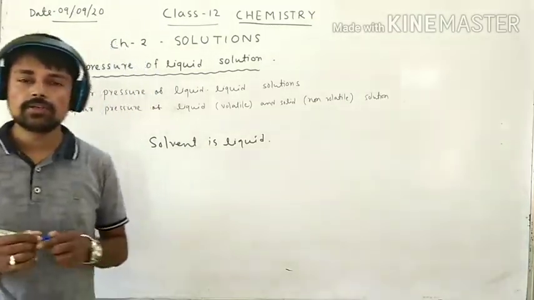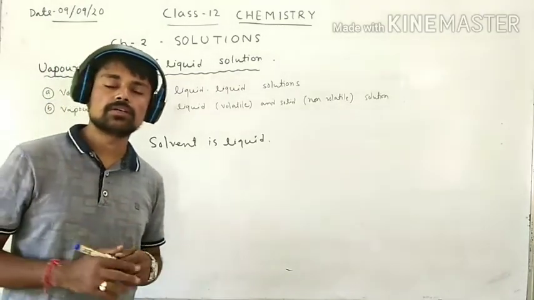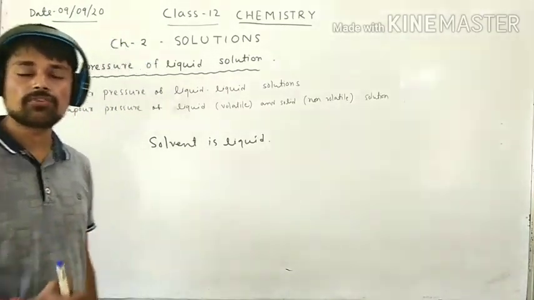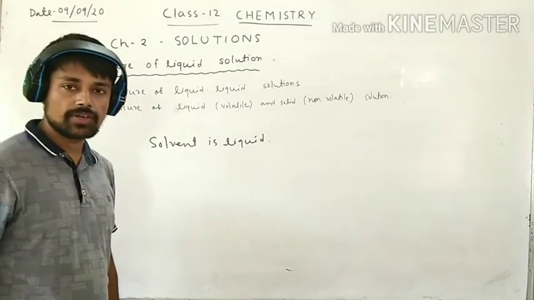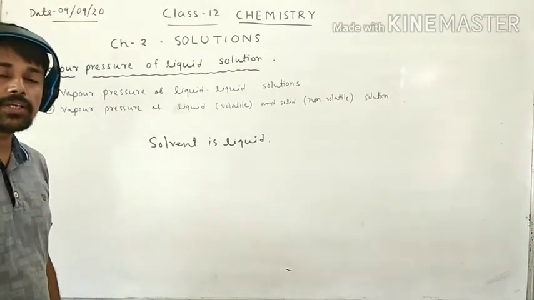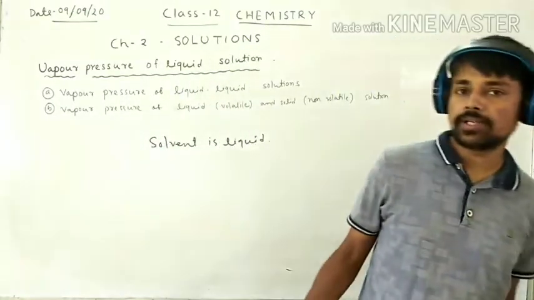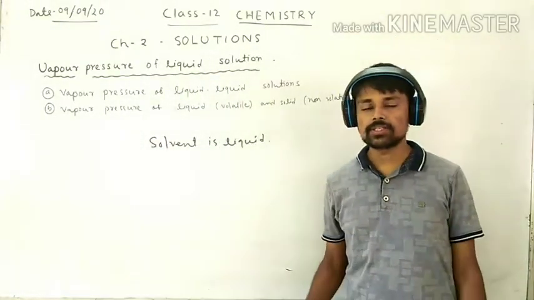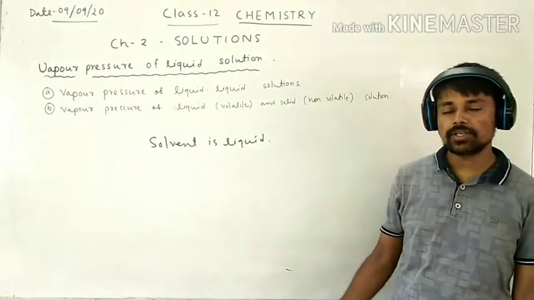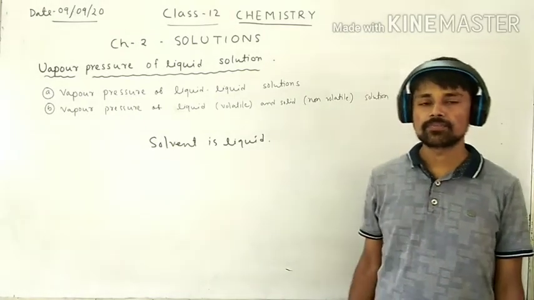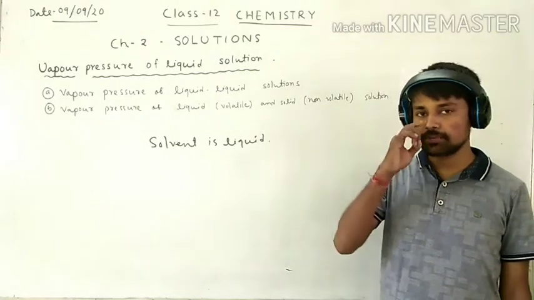We know that the nature of the solution depends on the nature of the solvent. If the solvent is liquid, then the solution is also liquid. If the solvent is solid, then the solution is also solid, and if the solvent is gas, then the solution will also be a gas.